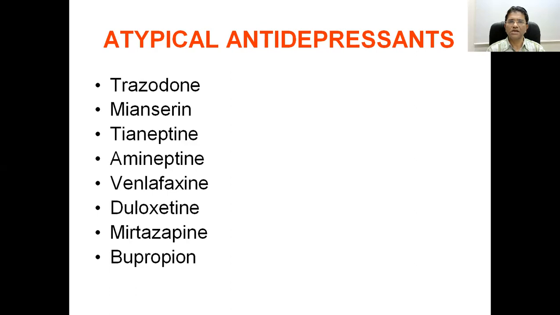Few drugs act at the 5-hydroxytryptamine 2C and 1D level. Few drugs act only at the raphe level of the brain centers. And the structure is also variable. They are not tricyclic. They might be a long chain compound, and still they give an antidepressive response.